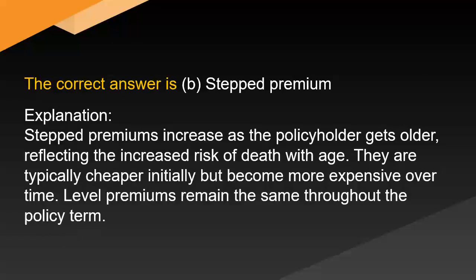The correct answer is B. Step premium. Explanation. Step premiums increase as the policyholder gets older, reflecting the increased risk of death with age. They are typically cheaper initially but become more expensive over time. Level premiums remain the same throughout the policy term.